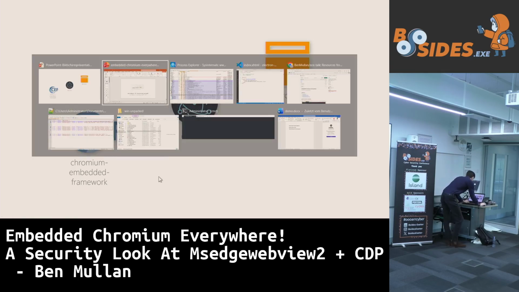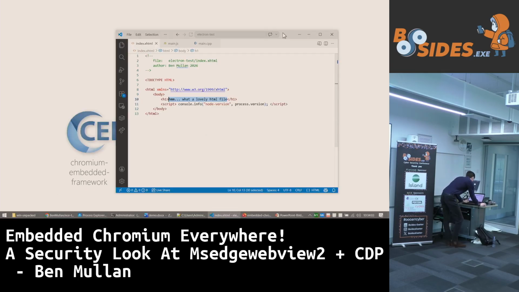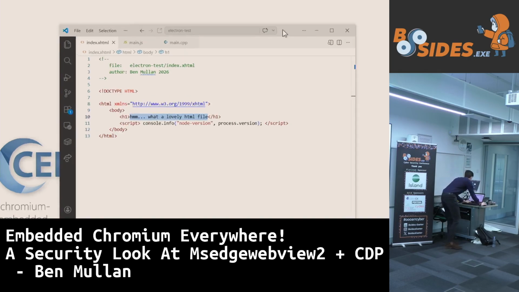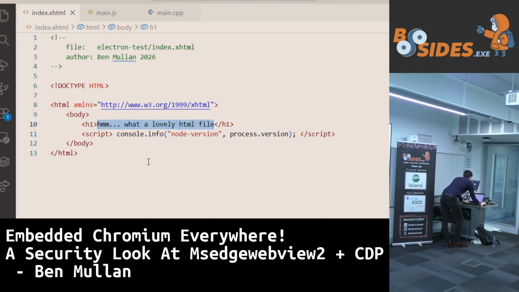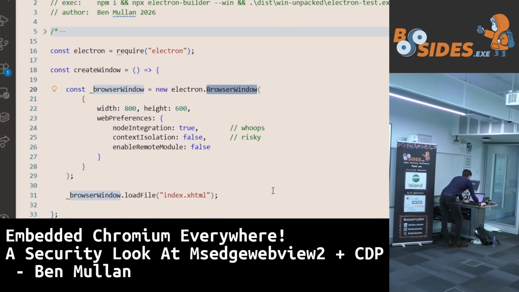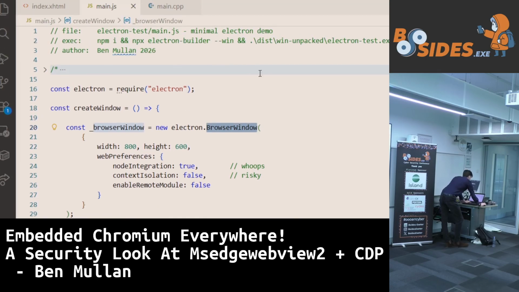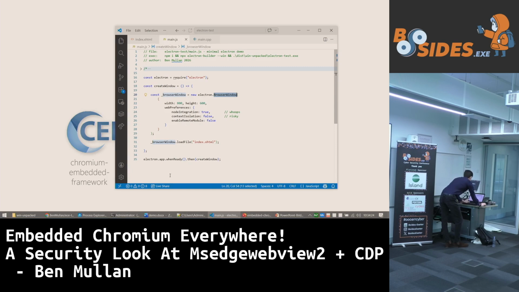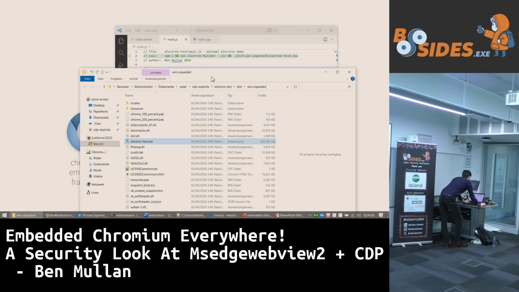Okay, so let's have a little look. What is this Node stuff? What is this Electron stuff even? Just slightly catch my breath. I have a basic HTML file here. Look, it's a basic HTML file. And it says, what a lovely HTML file. And then I have this main.js script. Okay, and this is a little bit of Electron bootstrapper script. It's a sort of minimum, working example. And what I can do is run a special command that looks like this up here. I can get out the other end an Electron application.